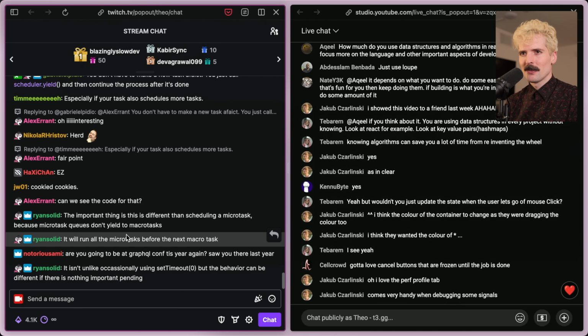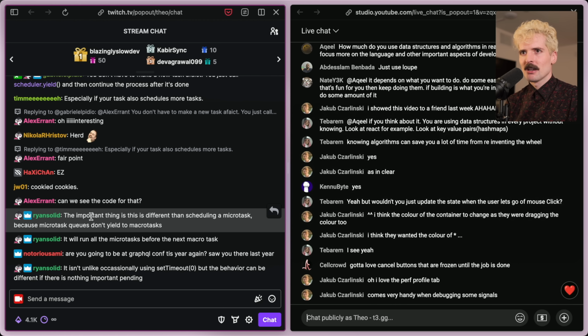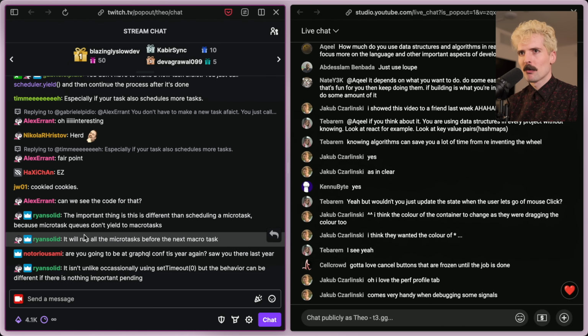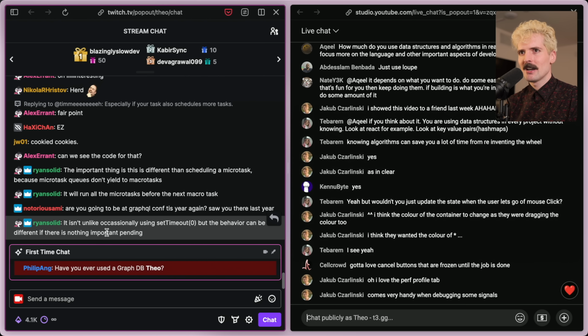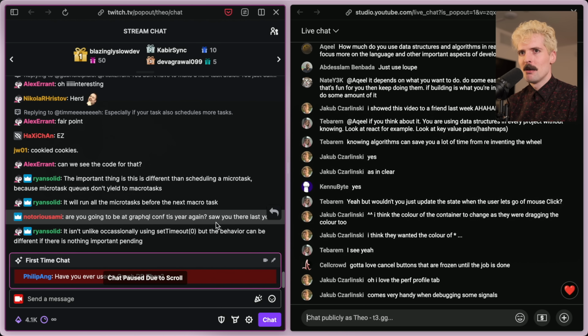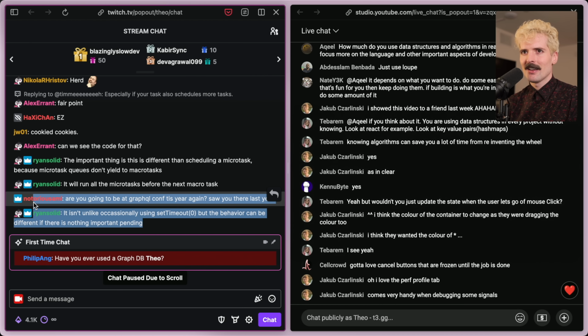Ryan Carniatos, once again, calling out really important things in chat. The important thing is that this is different from scheduling a microtask because microtask queues don't yield to macro tasks. It will run all the microtasks before the next macro task. It isn't unlike occasionally using a setTimeout 0, but the behavior can be different if there's nothing important pending. And that's the key, is importance.